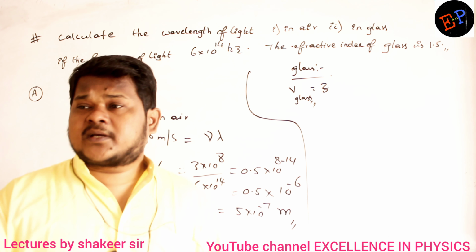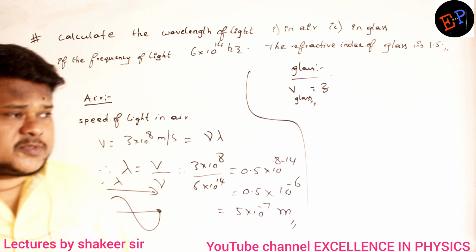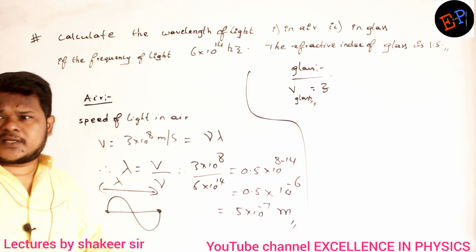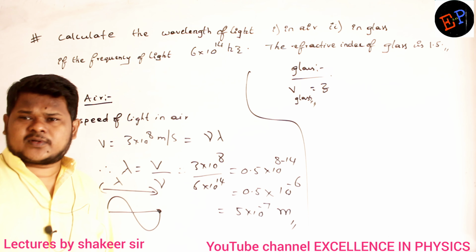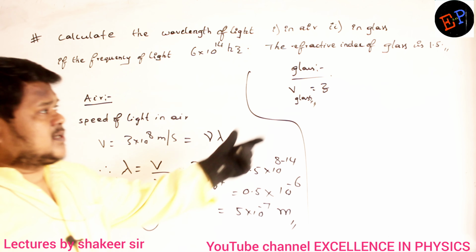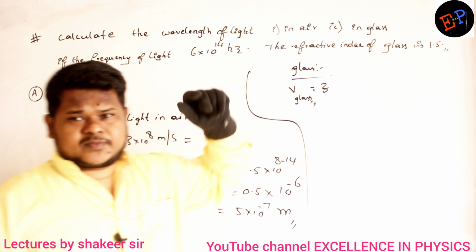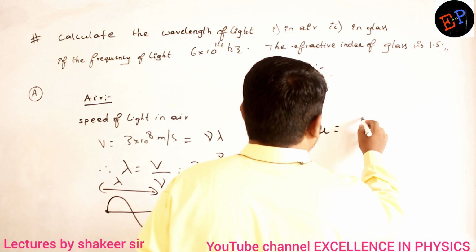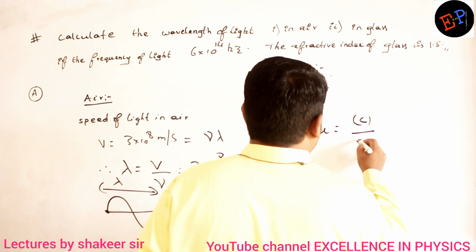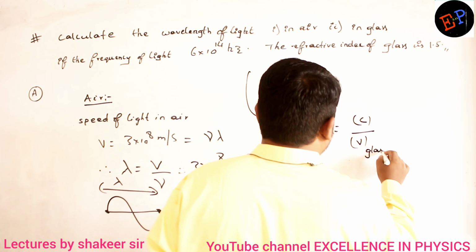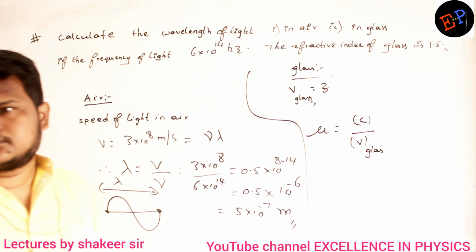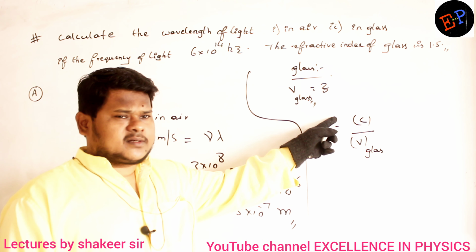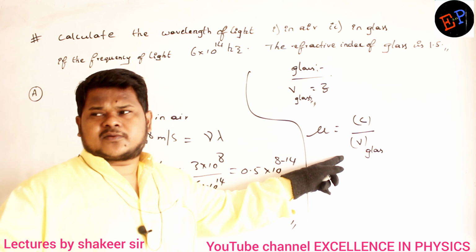It means you have to take the help of refractive index. Speed of light in glass, I don't know. In air, I know it is 3 into 10 power 8, but in the case of glass, I don't know. So how can you calculate? You have to take the help of refractive index. What is meant by refractive index? Speed of light in air divided by speed of light in glass. That is the meaning of refractive index. It is a comparison: speed of light in air divided by speed of light in that particular medium.